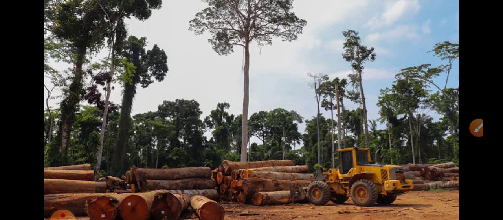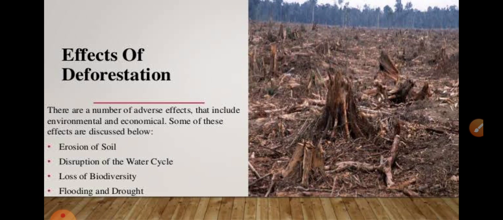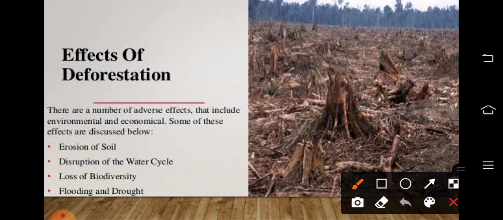So we are exploiting these resources or these living things, both plants and other animals. So here you can see some of the effects of deforestation. There are a number of adverse effects that include environmental and ecological. Some of these effects are discussed below. First one is erosion of soil.